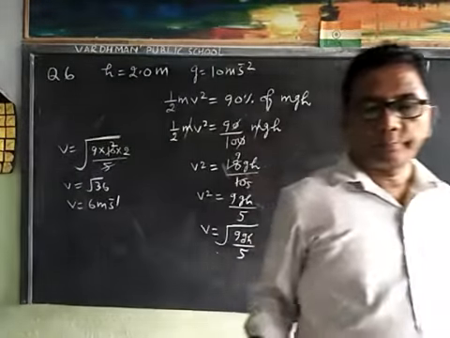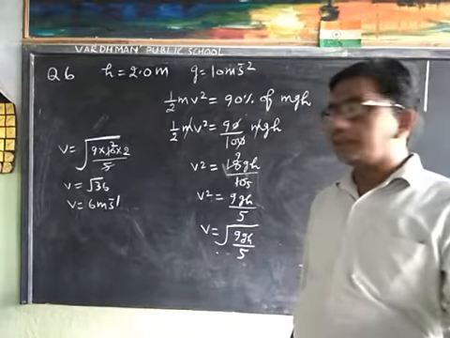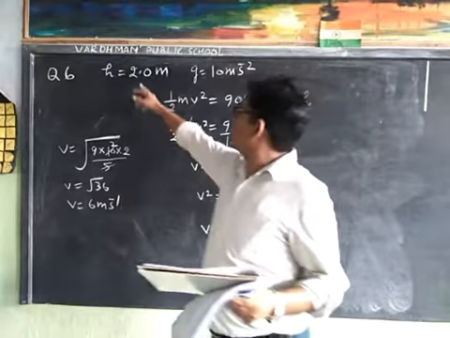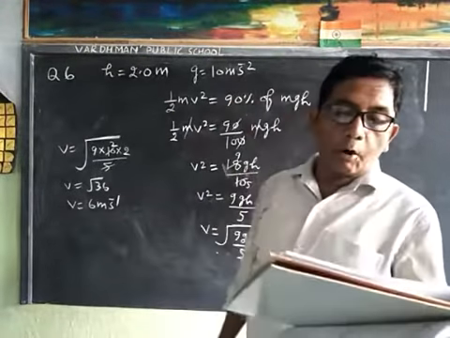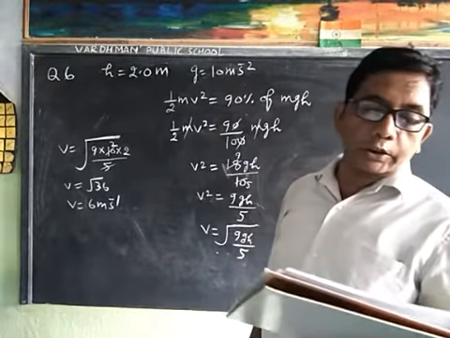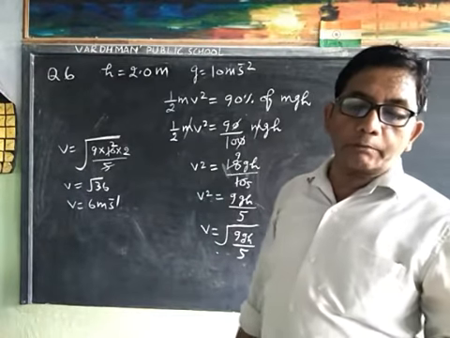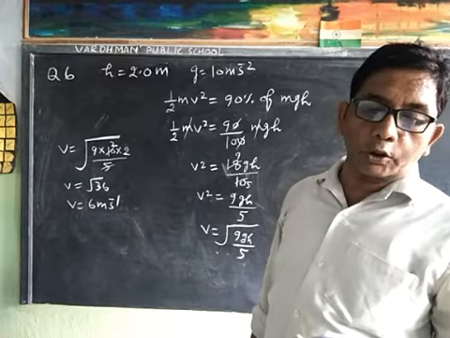Now we will read this question again. The string of a pendulum is 2 meters long. The bob is pulled sideways so that the string becomes horizontal, and then the bob is released. What is the speed with which the bob arrives at the lowest point?